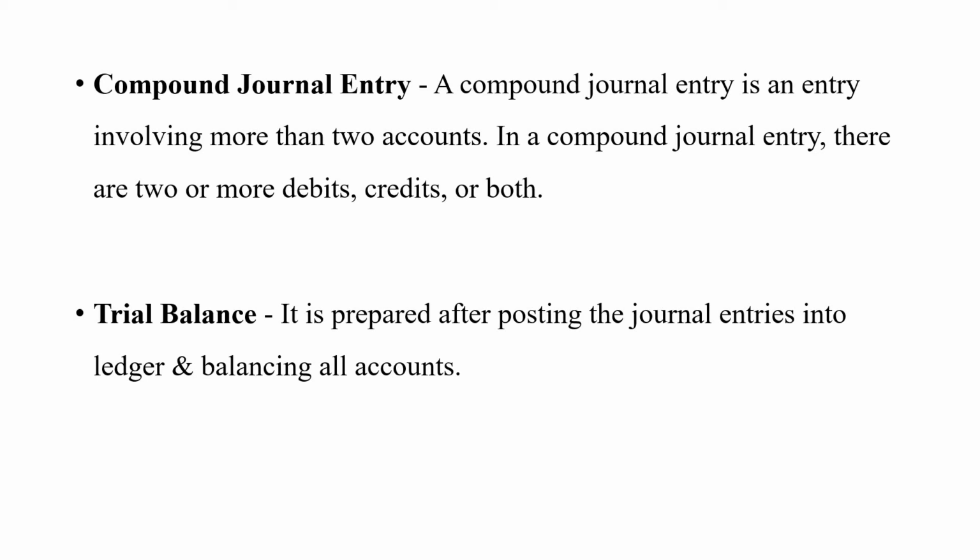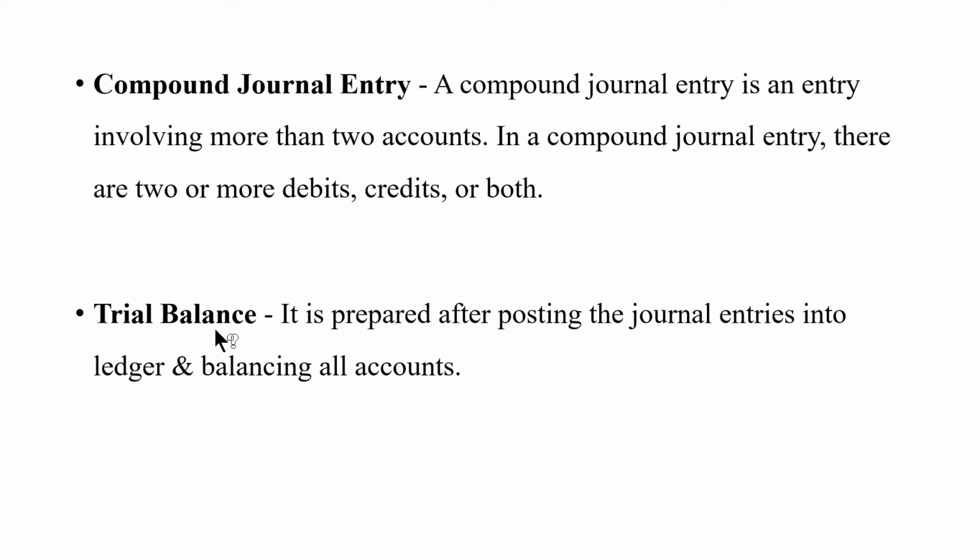Let's see one example relating to compound journal entry. The transaction is this way: received from sales executive rupees 8,000 for goods sold by him, less traveling expenses rupees 150. In that case, cash account debit will be 7,850. Traveling expenses account debit, the amount will be 150. To sales account, the amount will be 8,000.